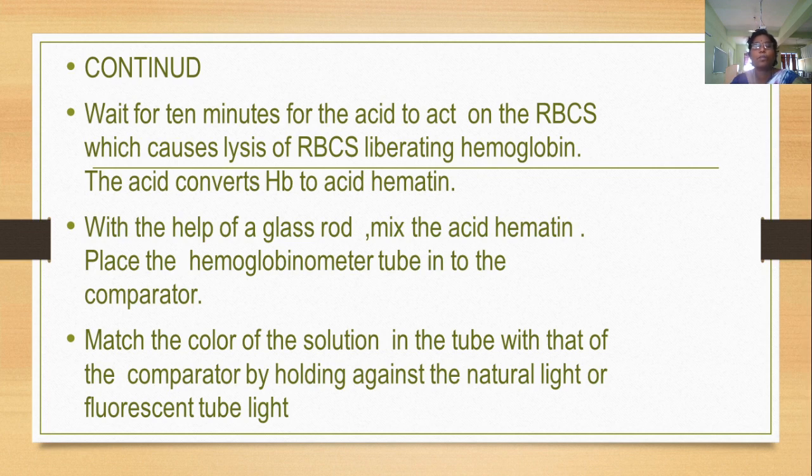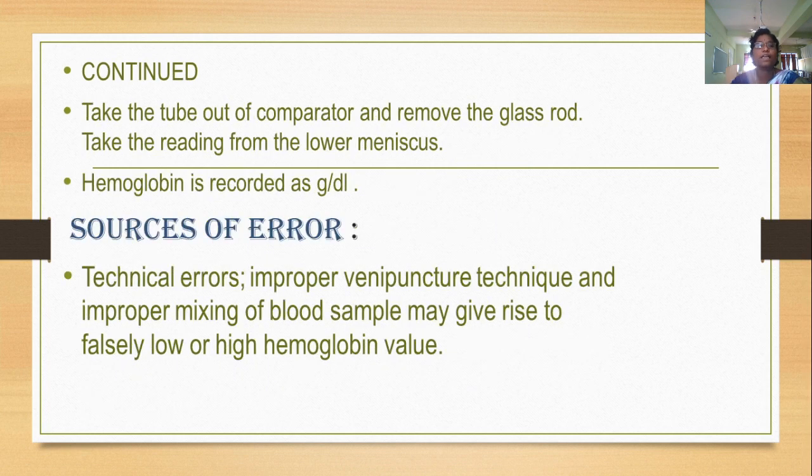Place the hemoglobinometer tube into the comparator. After mixing, we have to place the hemoglobinometer in the comparator. Then match the color of the solution in the tube with that of the comparator by holding it against natural light or fluorescent tube light. Then take the tube out of the comparator and remove the glass rod. Hemoglobin is recorded as grams per deciliter.